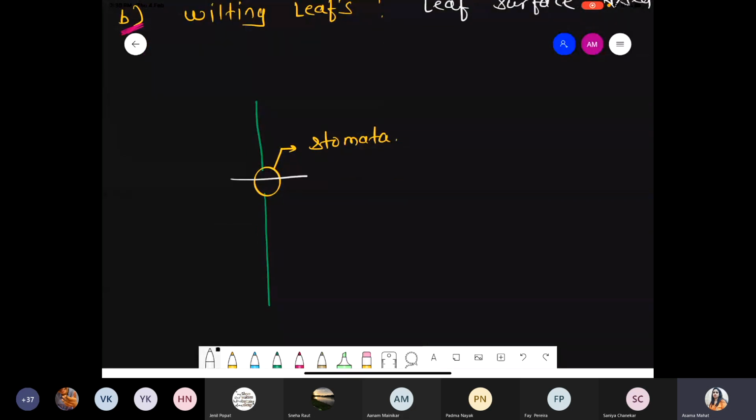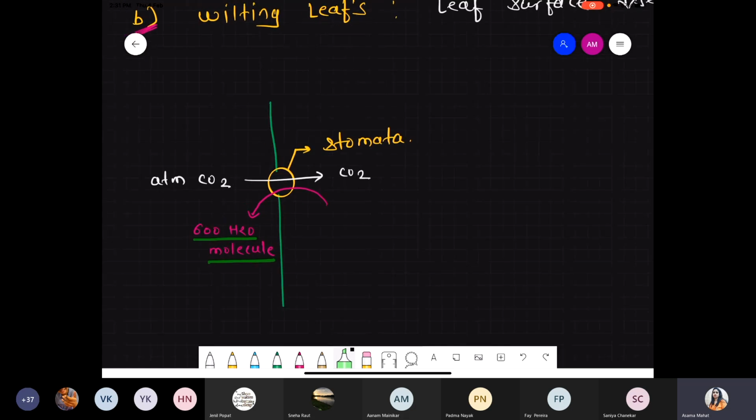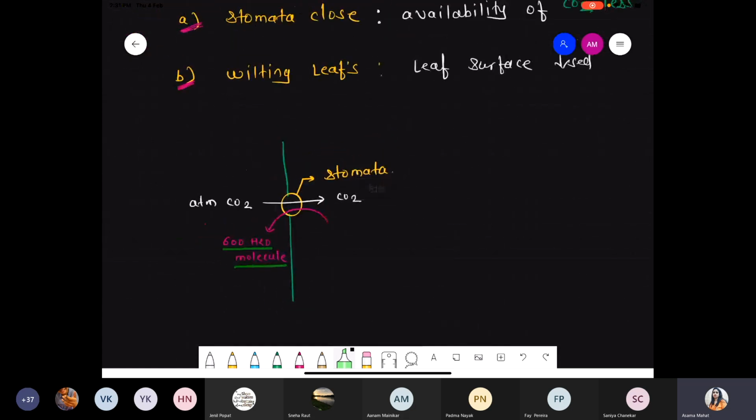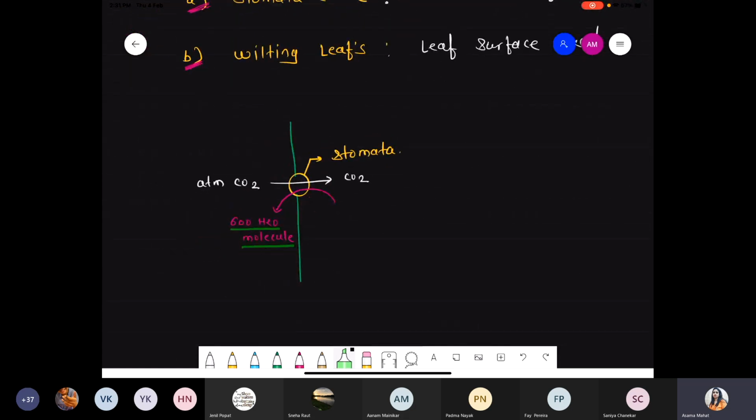So for the entry of 1 atmospheric carbon dioxide molecule, the C3 plant loses approximately 600 water molecules. Because C3 plants grow in favorable conditions where the temperature is optimum and water is also present in plenty, so excess water is not a concern.